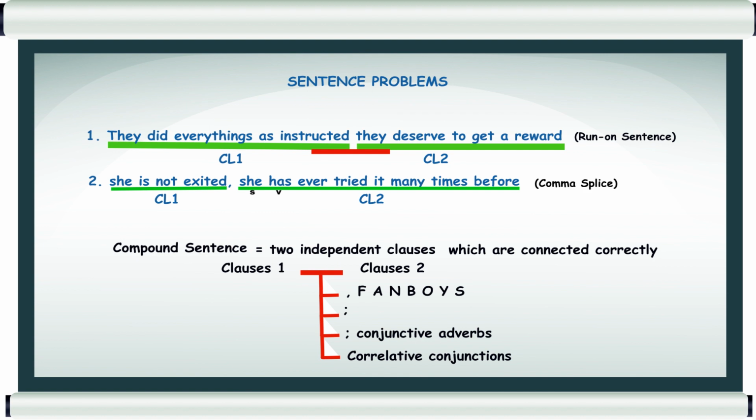Okay, so there are two sentence problems when combining two independent clauses that mostly happen in someone's writing. The first one is run-on sentence. If you just combine two independent clauses without using any punctuation, we call it a run-on sentence. Or you combine two independent clauses by using a comma only. We call it a comma splice.